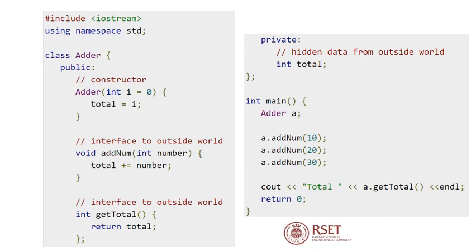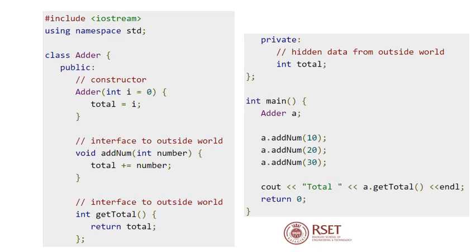Then again we are calling addNum with the parameter 20. So now the value of total will be incremented by 20, so the final value of total will be 30 now. Again we are calling addNum with a new parameter 30, so the value of total will now be incremented by 30 and the final value will be 60. Then finally we are printing the final value of total by calling getTotal, and the getTotal function in fact returns the value of total. So it will print total as 60.